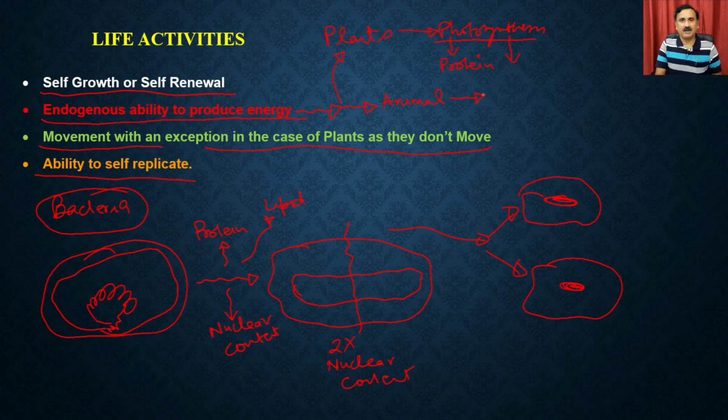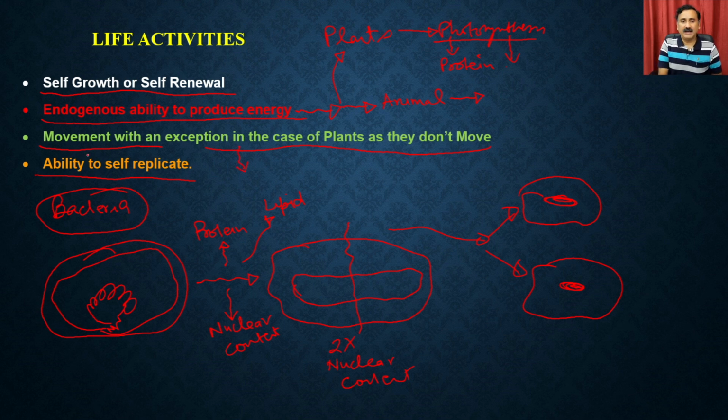Like for example, if you talk about the humans, they are going to utilize a very well developed system where they digest the food material in the alimentary canal, and then they are going to have the constituent molecules, and these constituent molecules are going to be channelized into the different types of metabolic pathways. We have also discussed glycolysis and Krebs cycles and how the different types of enzymes, lipids, and carbohydrates are participating in energy production.